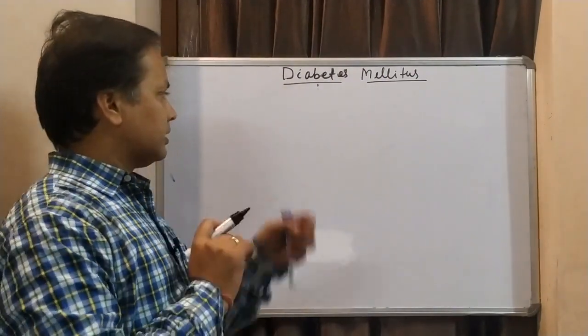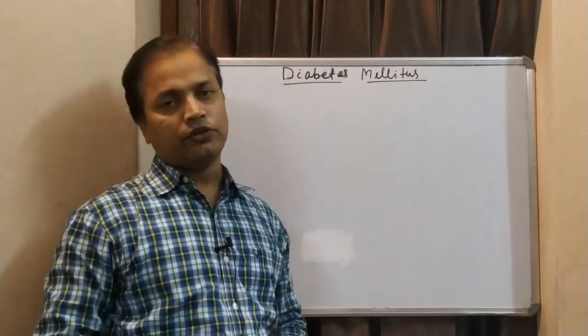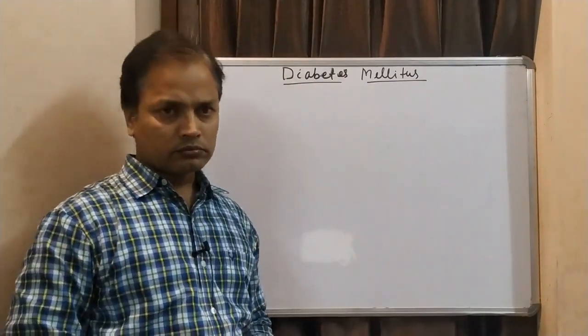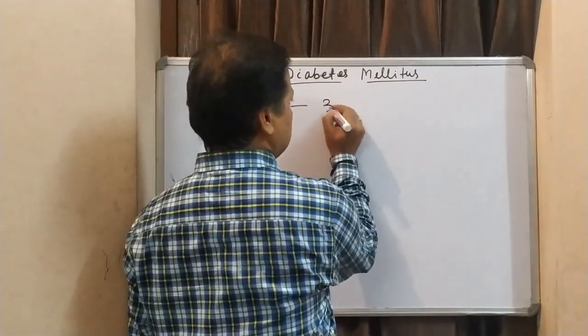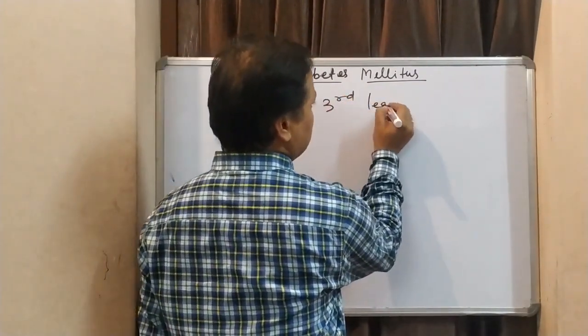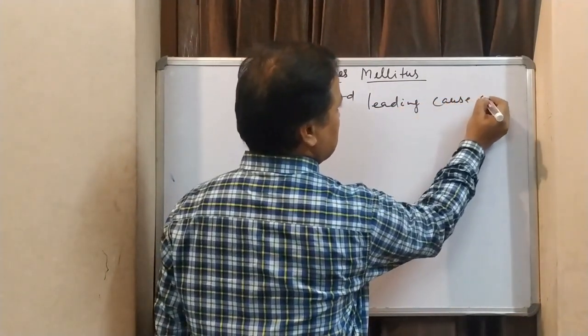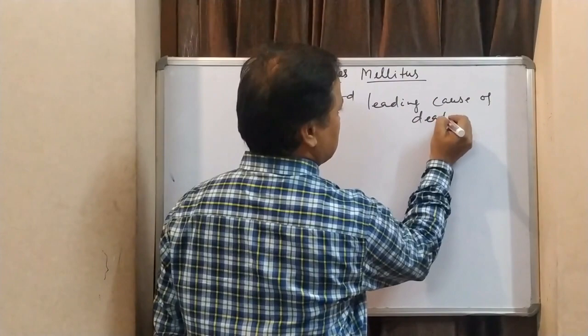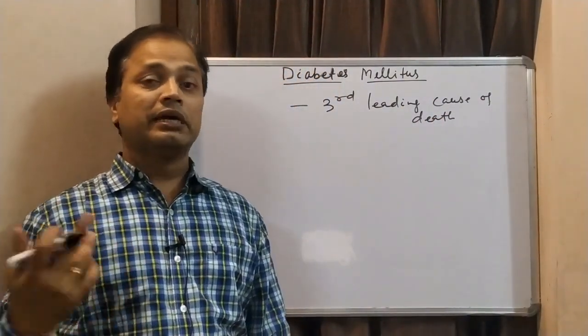Diabetes mellitus is increasing very fast nowadays. It is the third leading cause of death if you include diabetes mellitus and its secondary complications.